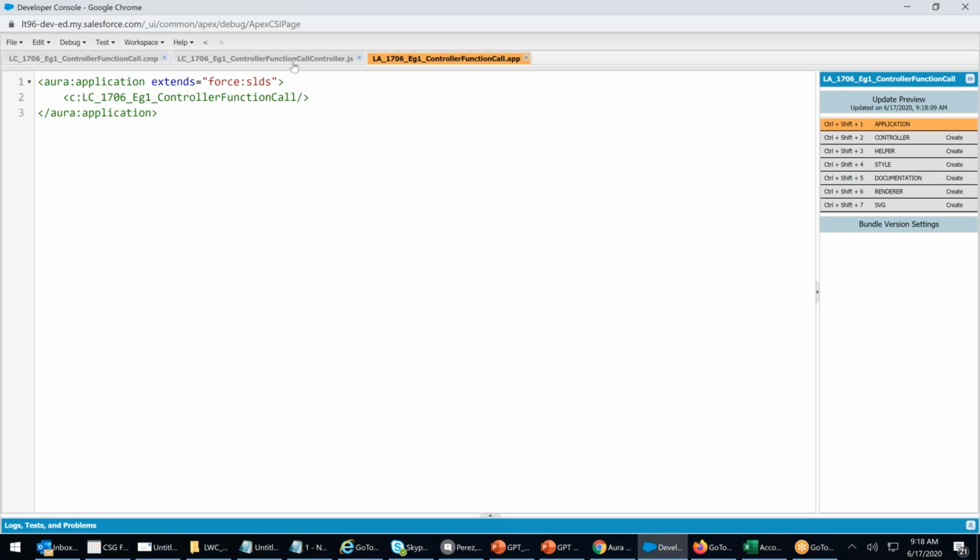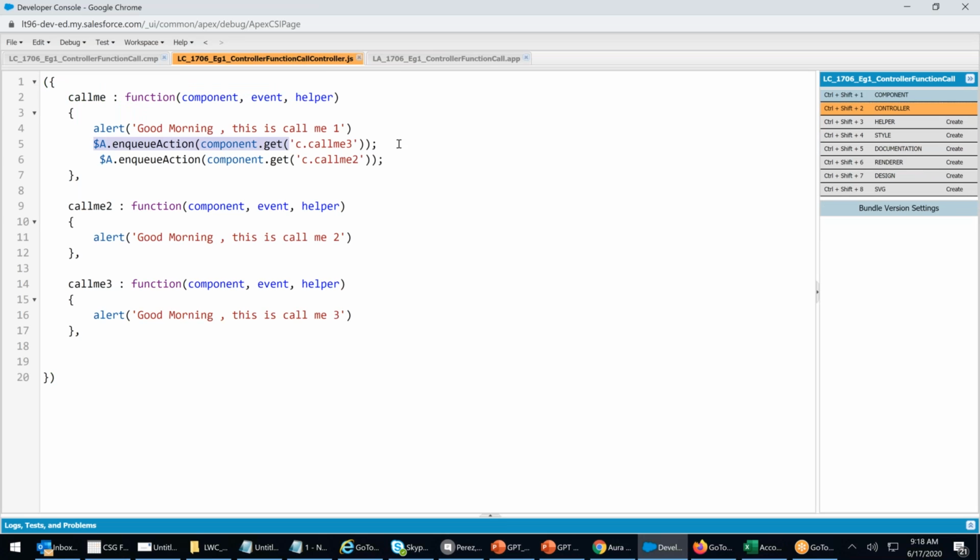Simple, guys. Use this line. In some programs, they might have written it in two lines, declaring this as a variable and then enqueuing that variable: var a equals component.get c.callMe3, and then enqueueAction a. Both are the same.